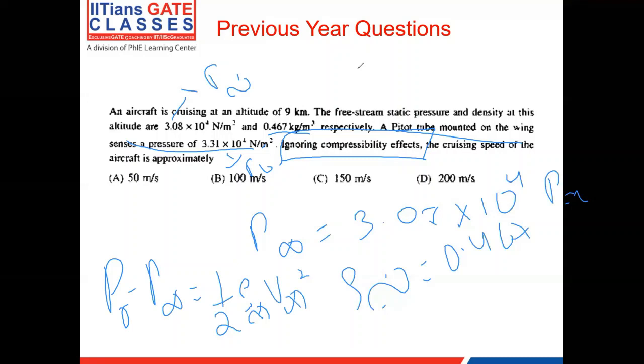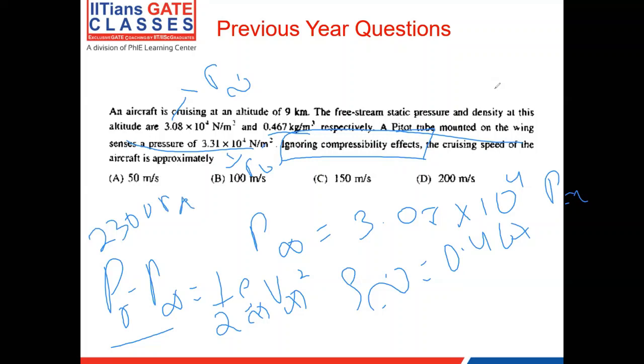When we do the calculations, when we take the difference between P naught and P infinity, we get a value of around 2300 pascals.